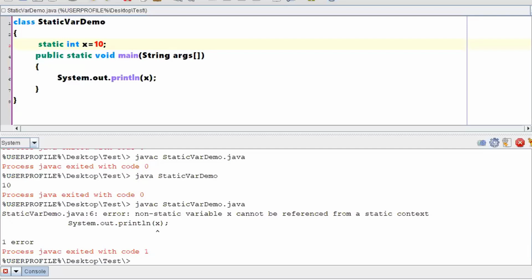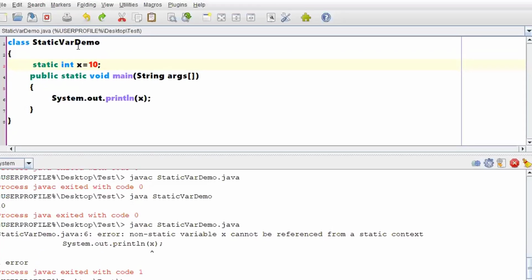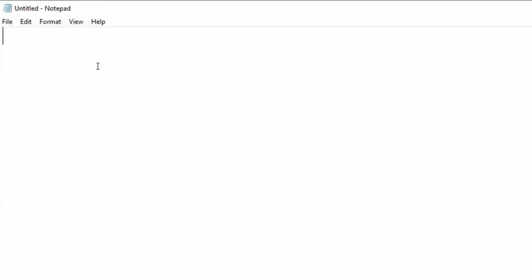Why it can access: see, in the starting I told you a few points. I made it a clear point that when you are performing a class load event, static will get a space. That means static will come into existence. When you execute the command javac followed by the file name .java, this is where class files are created.